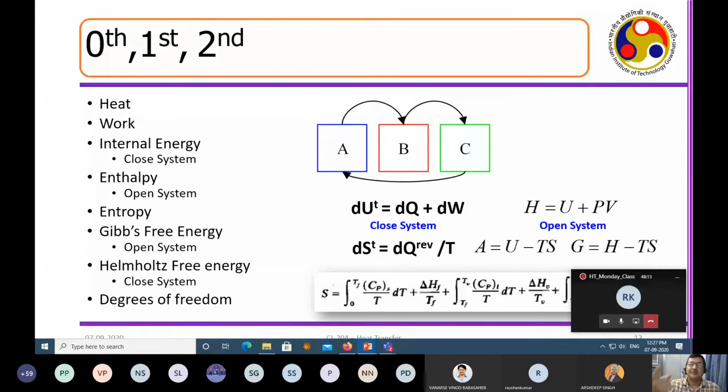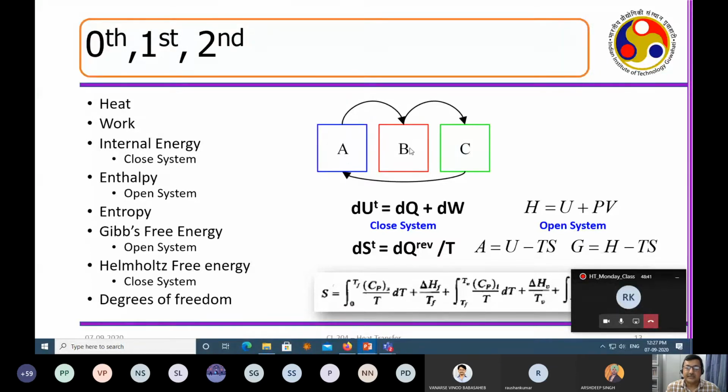So my finger can be system A and the hot water can be system B. And suppose you have put your finger, which is C, into the same water that is B. So suppose there is a pot having hot water where I have put my finger and you have also put your finger. B is the pot where hot water is there. A is my finger in this hot water. C is your finger in this hot water.